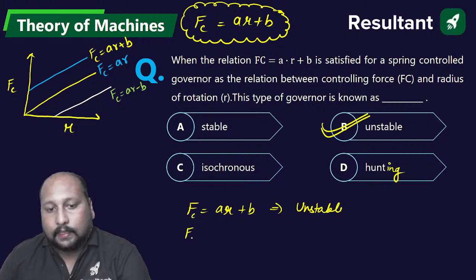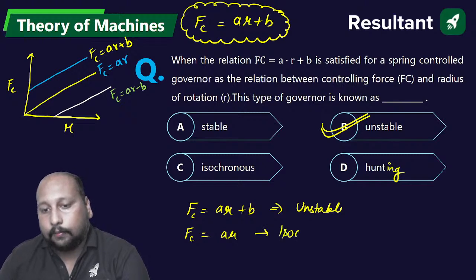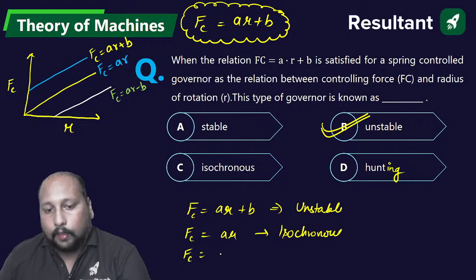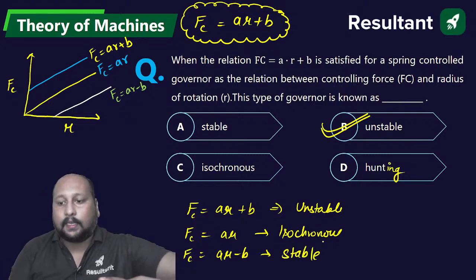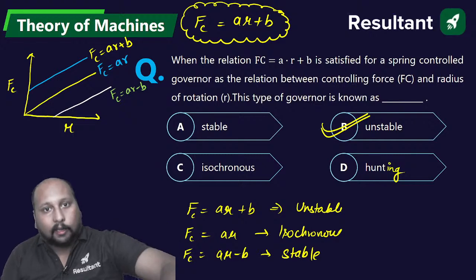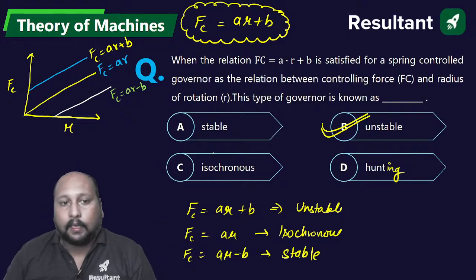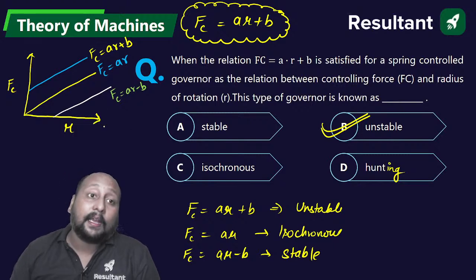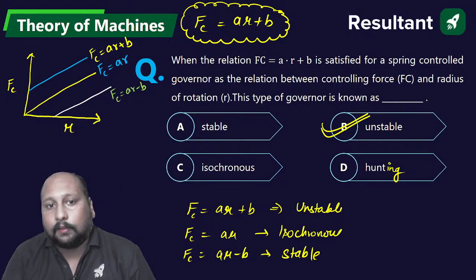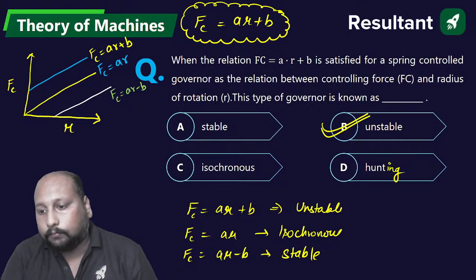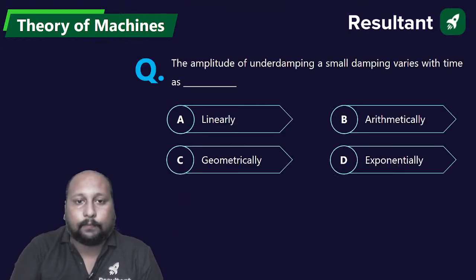ठीक है, FC is equal to AR. This is for isochronous governor, and FC is equal to AR minus B. This is for a stable governor. Remember this, very important. Governor say, if they're asking question, surely 100% it will be from the controlling force diagram. ठीक है, controlling force diagram से ही आएगा अगर पूछे तो, if they're asking. ठीक है, done. Okay, chaliye next question.